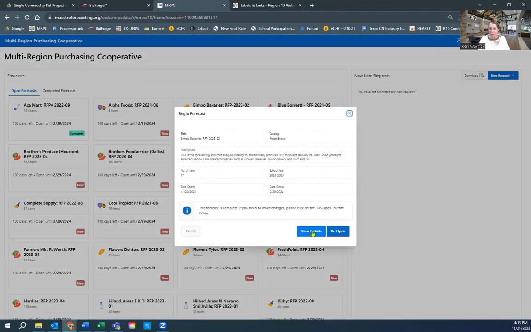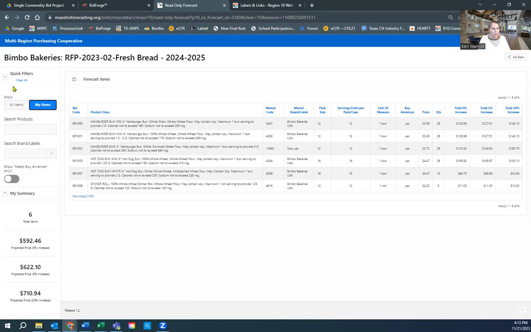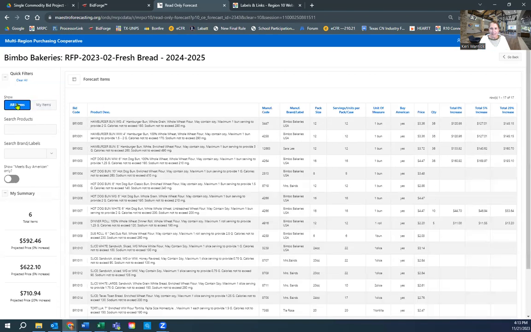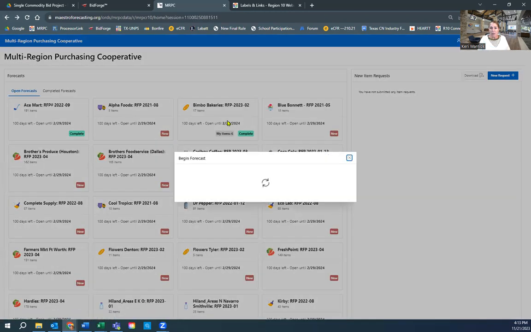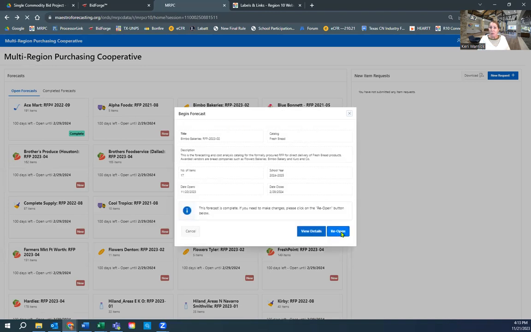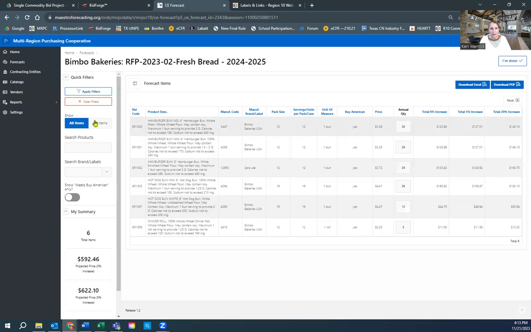I can do two things. I can view the details, so I can open it up and see, well, what did I forecast? I might want to apply a quick filter and look. Okay, yeah, I forgot something. All right, I'm going to need to go back out to the home. Go backwards. And I'm going to need to reopen this. So I'm going to click on reopen. And remember, that deadline must not have passed. Now I can bring back all the items.